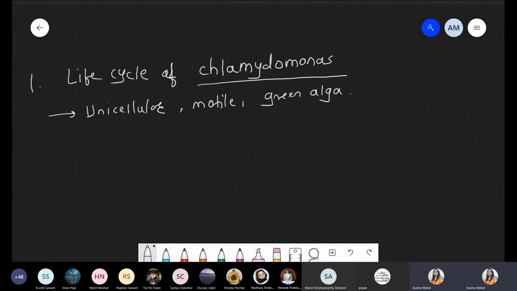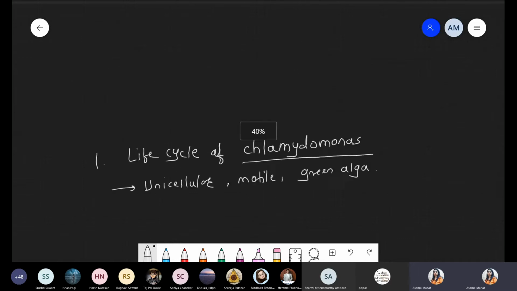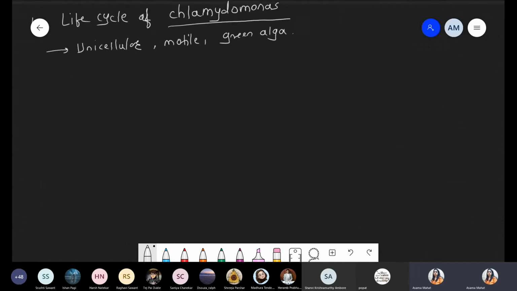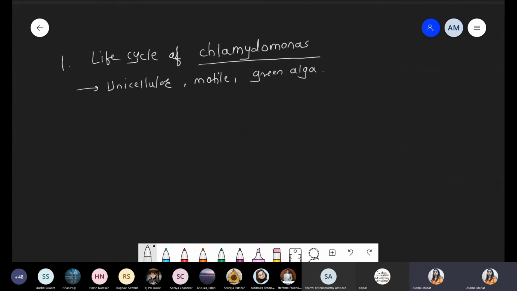Another condition is that it has a chloroplast. We are directly taking some question points. It is green, which means it consists of an organelle, and that organelle is nothing but the chloroplast. And the chloroplast is cup shaped. The shape of the chloroplast is cup shape.